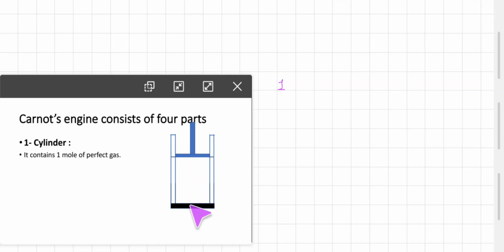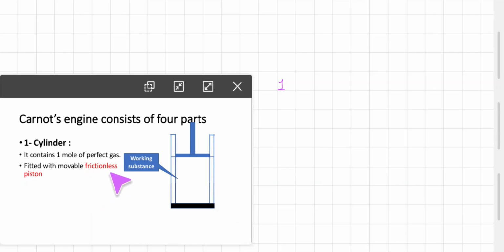That means adiabatic expansion, isothermal expansion, and compression will all be performed using this cylinder. So it contains 1 mole of perfect gas. Here the working substance is inside this chamber. These are the walls of the cylinder, and this is a piston.